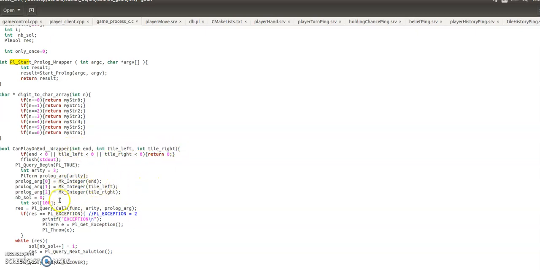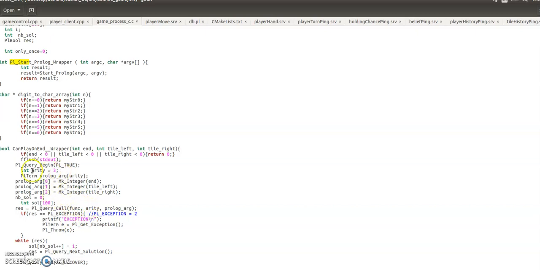We say number of solutions equals 0, which we're going to update in a minute. This is the array that holds the solutions we get. And we say res equals PL query call. We pass in the func, which is from the first function of the int main, where we set up the func equal to the unique Prologue ID of the atom can play on end.